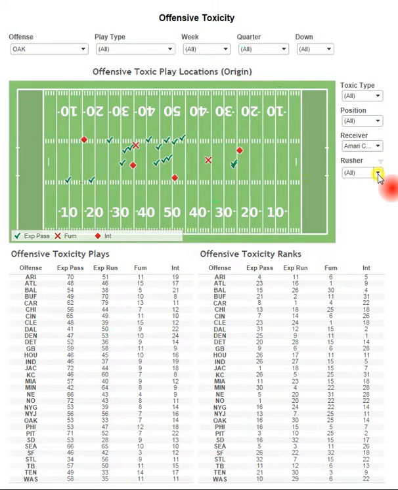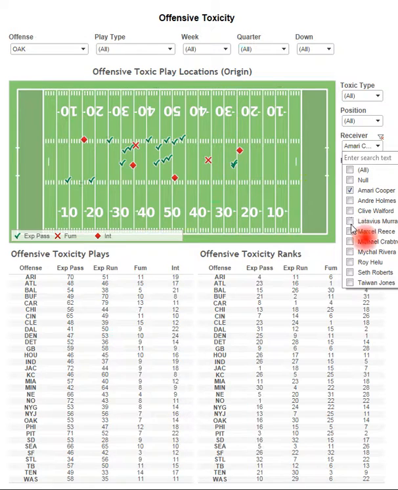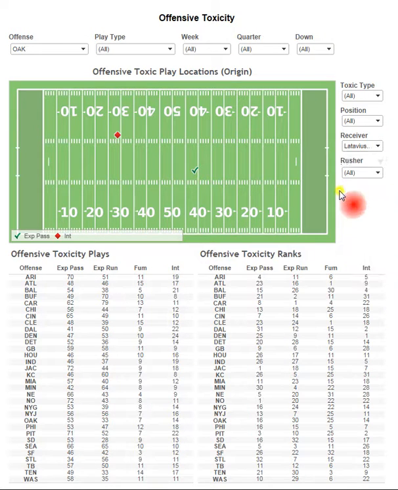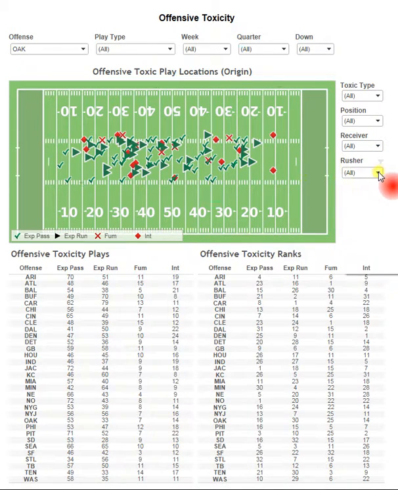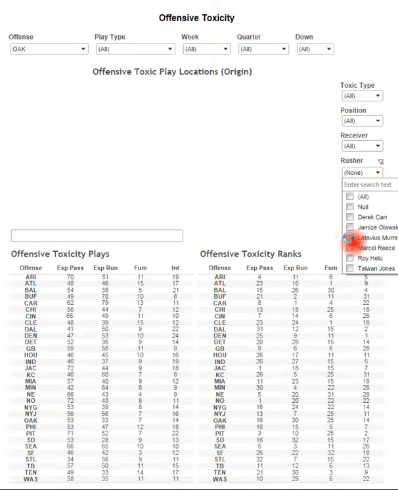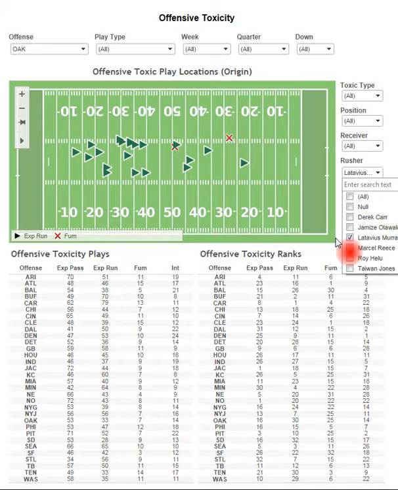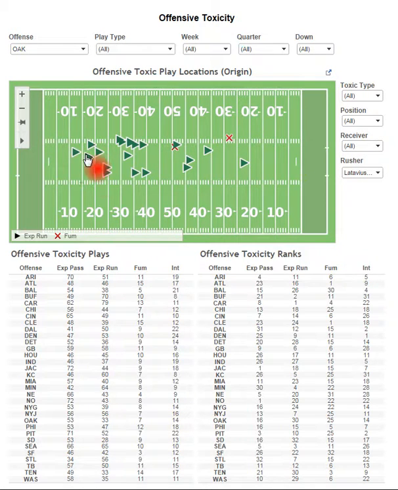So you can kind of filter that. Obviously, he wasn't running the football here. You could filter that. Let's say we want to look at Latavius Murray. And in this case, he only had 2 explosive plays as a receiver. If we want to go back to all, and now we want to look at Latavius Murray when he was a rusher. Get rid of that. And go down to Latavius Murray as a rusher. We'll see that here's where he was generating his explosive run plays of 10+ yards.